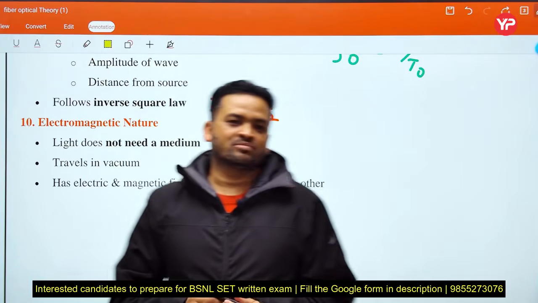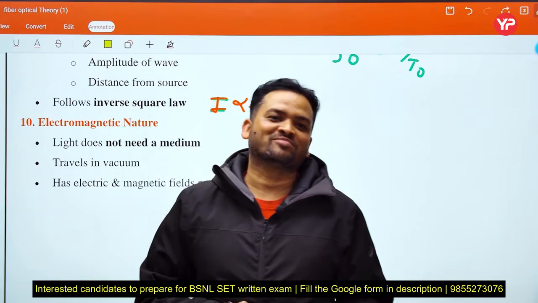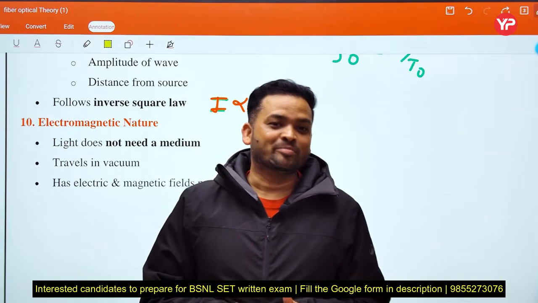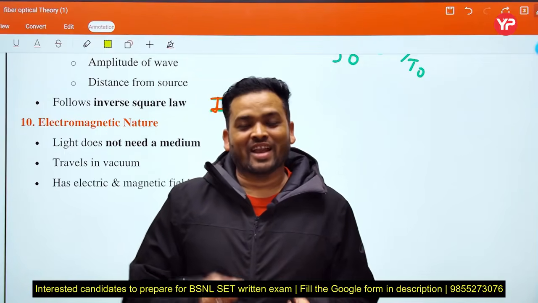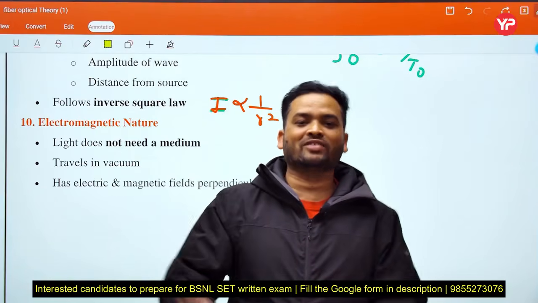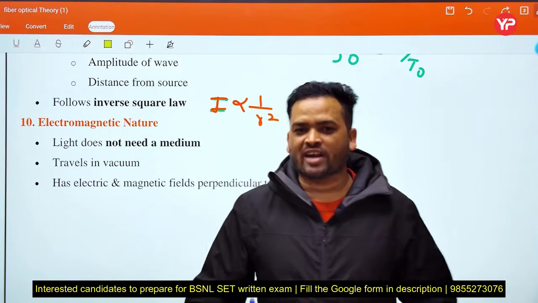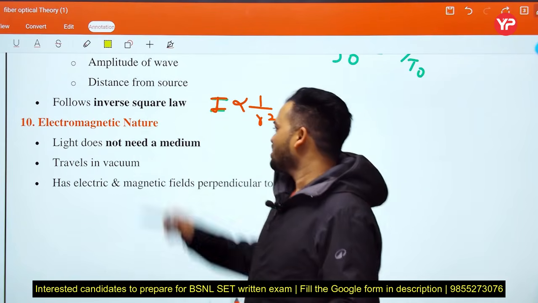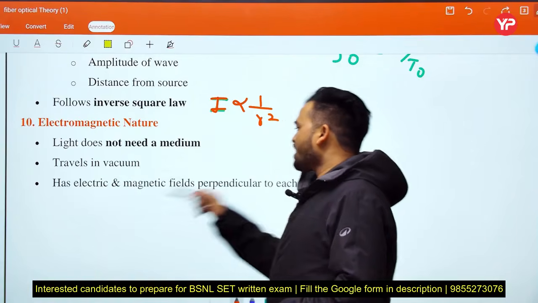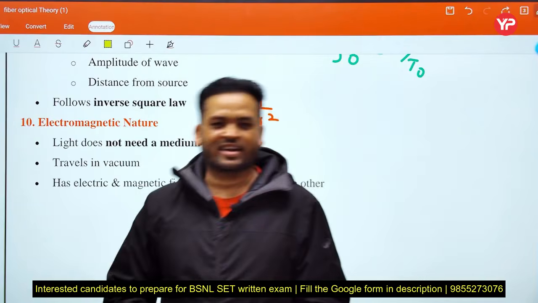If we go on the moon, it will be like this: I will speak and you will not hear, because sound waves require a medium. But electromagnetic waves or light waves, because light is also a part of electromagnetic waves, do not require any medium. Light does not need a medium, travels in a vacuum, and has electric and magnetic fields perpendicular to each other. That's why this is said to be a transverse electromagnetic field.